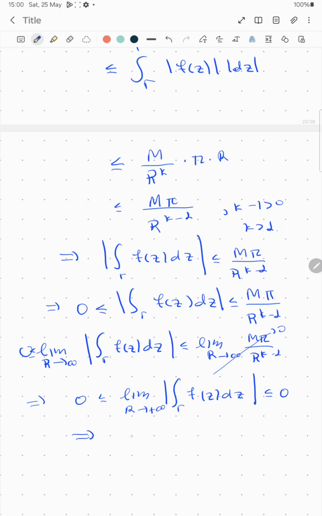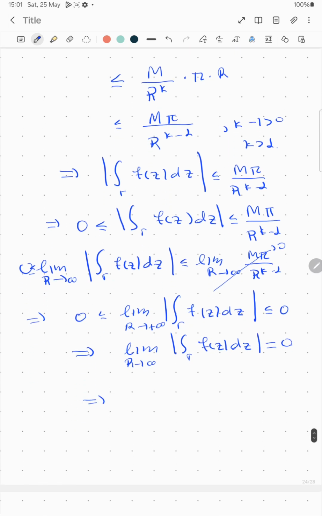So from here we deduce that this integral, as the radius grows to infinity, is equal to 0, and consequently we obtain the desired result. And the proof is completed.